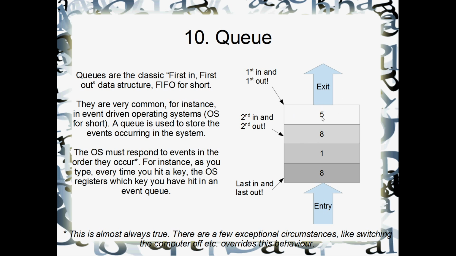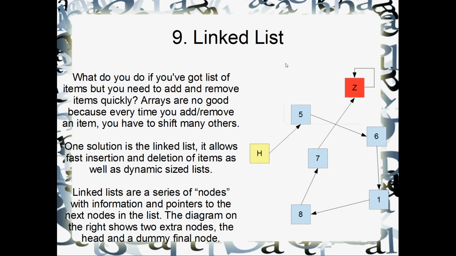So here I've got a bit of a queue, and all you do is you put numbers into your queue. In this particular example, I would have put in the 5, then the 8, then the 1, then the 8 down here. And the real point to a queue is that when you take items out, they come out in exactly that same order. So we'll get out the 5 first, then the 8, then the 1, then the final 8. That's pretty much a queue.